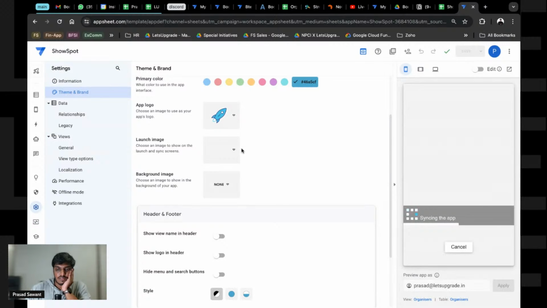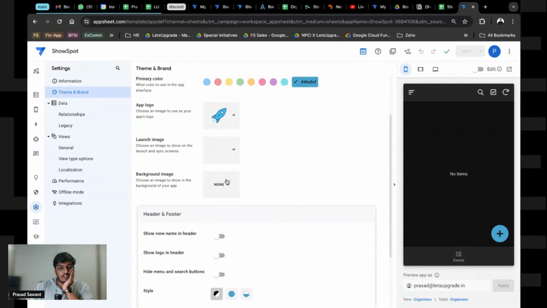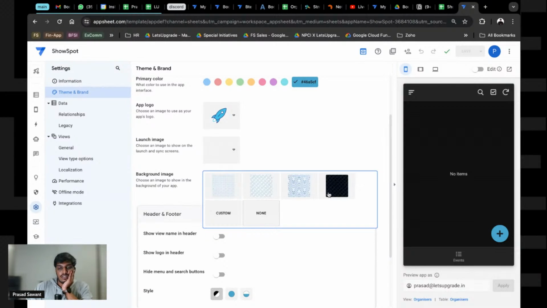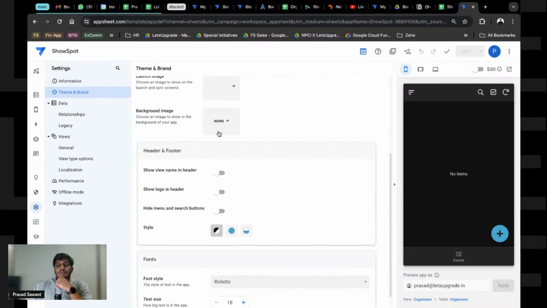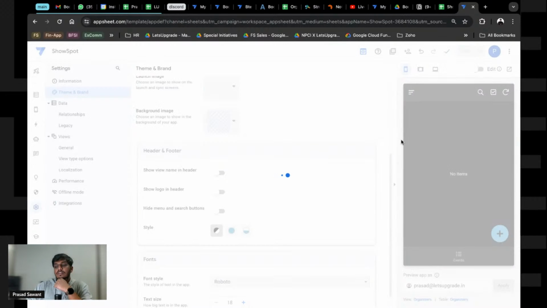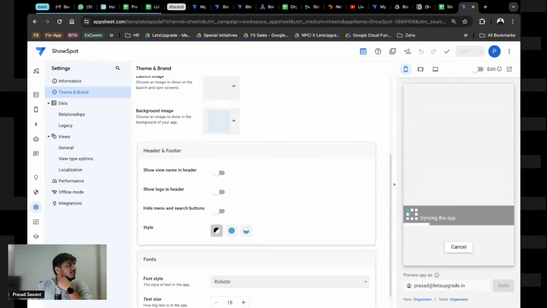Yeah, this looks better. You can change it. I'll keep this as a background, but these are the options that you have, and you can keep on changing it. A background image that stays in the background does not look good as per me, but if you want, you can have it. You can have custom backgrounds.